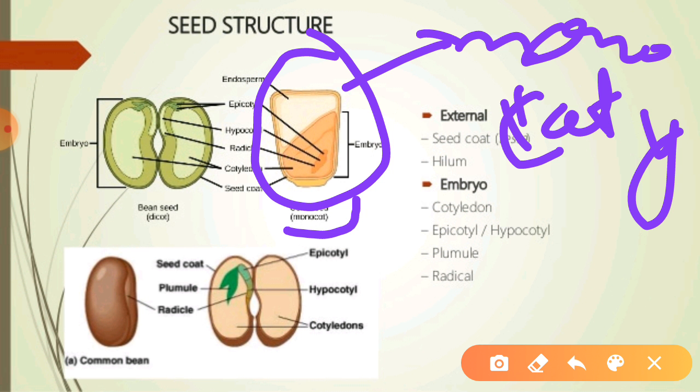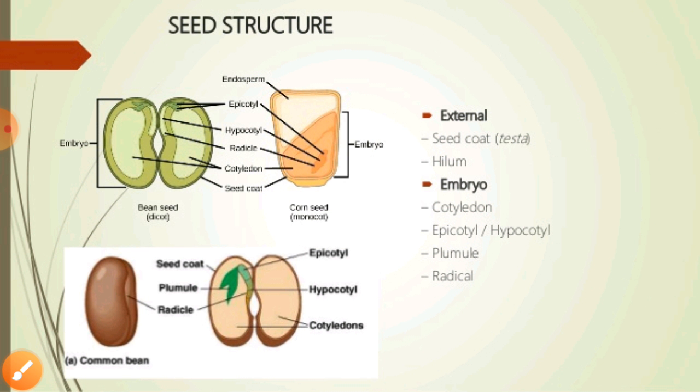So these are the monocot plants, and generally these seeds can also be dispersed by different organisms, right? If the fruits are dispersed by bats, in that particular condition we call that chiropterochory, right?